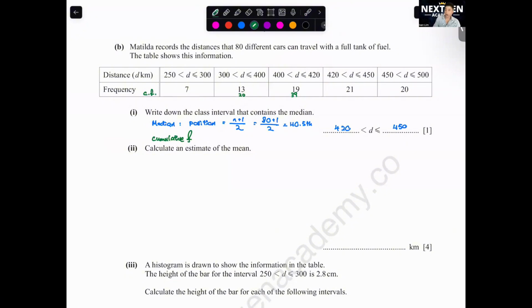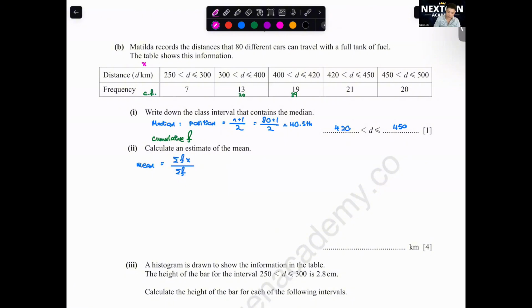Estimate of the mean. What is the formula for the mean? Sum of fx over sum of f. Be very careful when you do the question over here, because one value wrong, the entire formula will be wrong. And I want you all to list out all the values. Don't straight away just type in the calculator and not write the working. Sometimes the final answer might be wrong, but you still get some marks from the working.